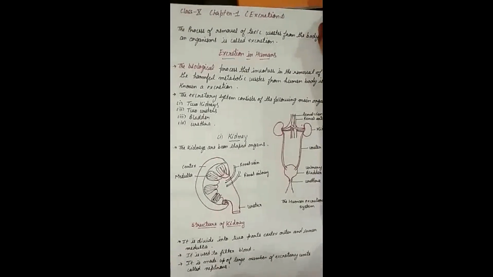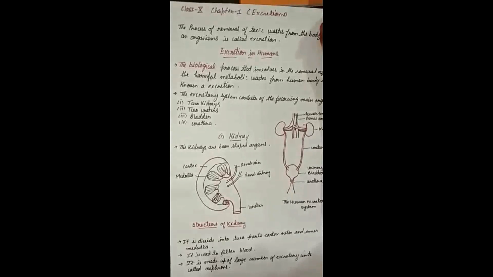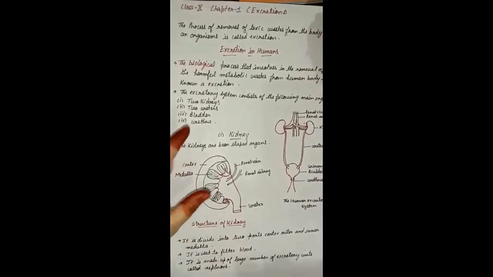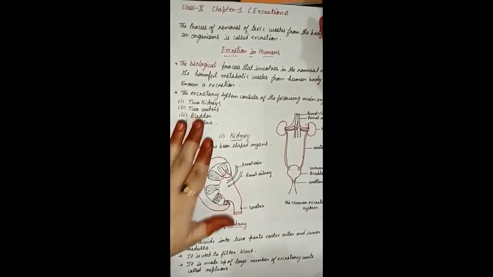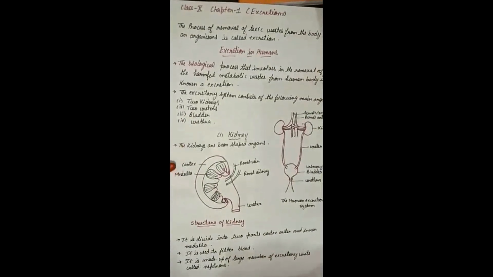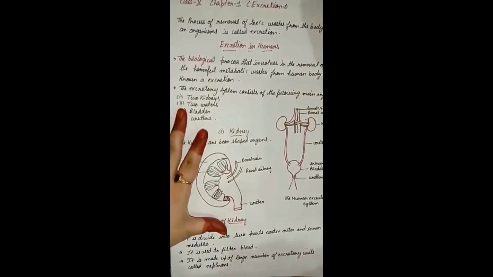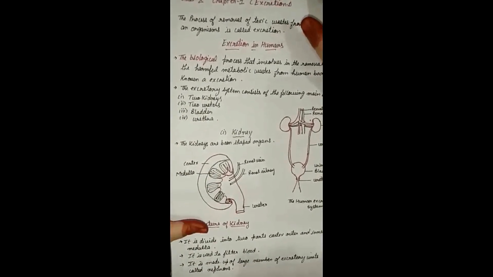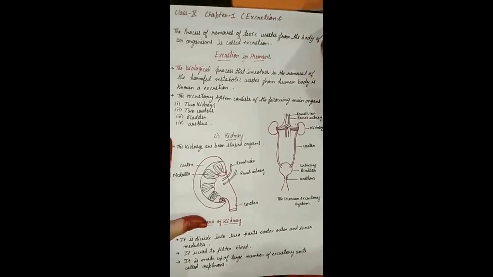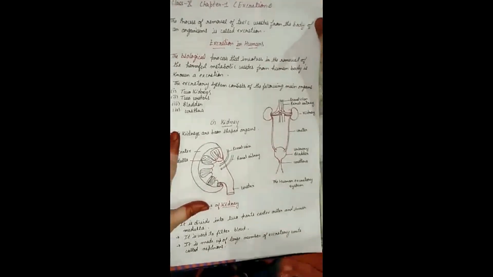Now let me clarify first what excretion means: the removal of toxic, meaning unwanted, waste. For any activity we need energy, and when we utilize energy, we release a large amount of toxic material. When these toxic materials are removed out of the body of the organism, it is known as excretion. Got it? Today we will first discuss excretion in human beings.